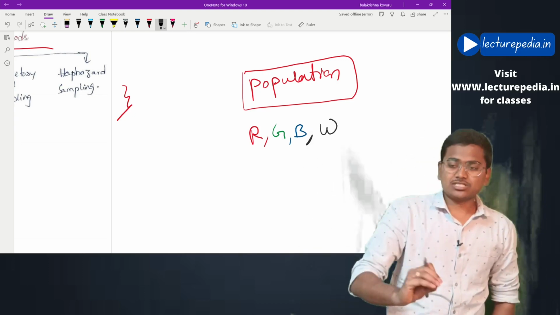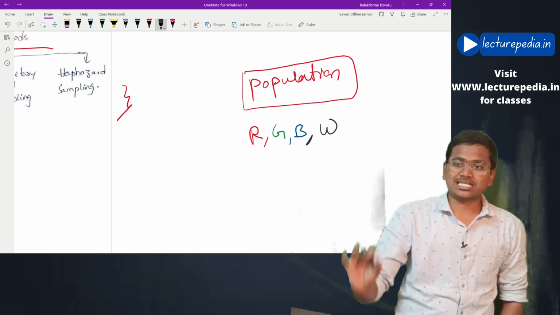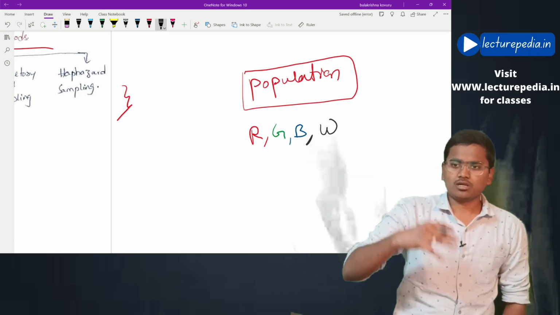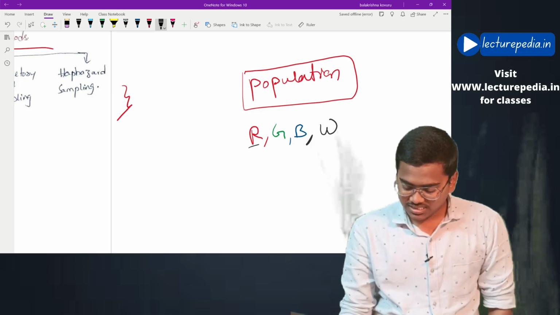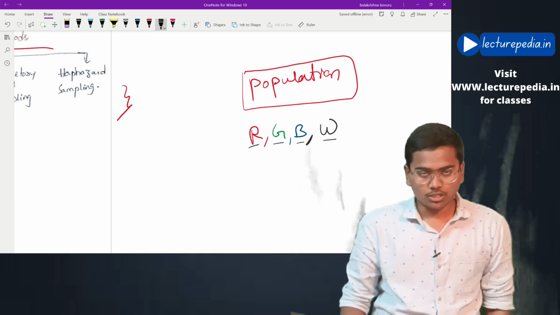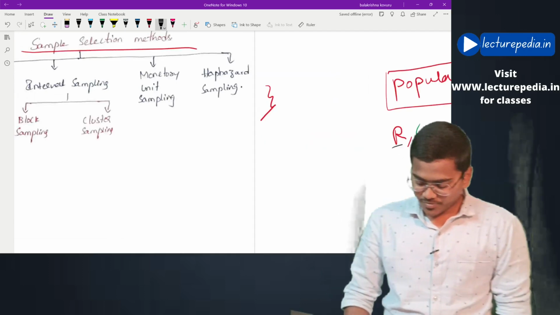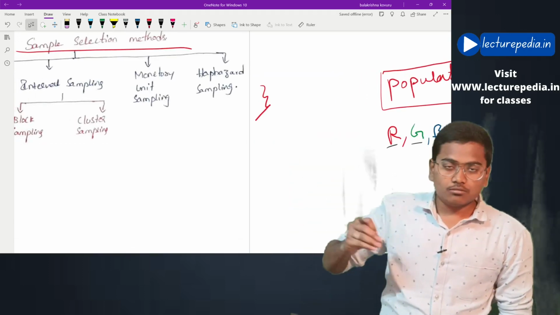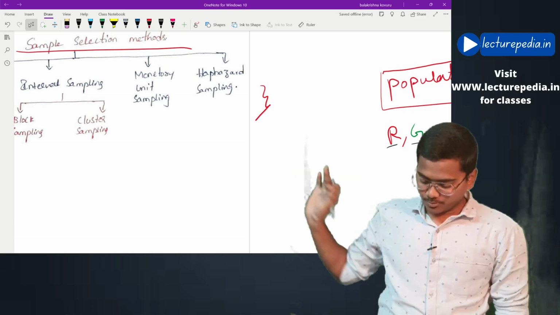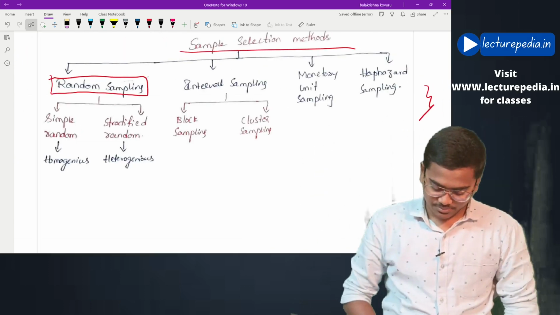These are the 4 types of apples that are present in the population. There are various numbers of apples, but the colors are these 4. Now this is the example. We'll discuss the sampling techniques with the help of this example, starting with random sampling.